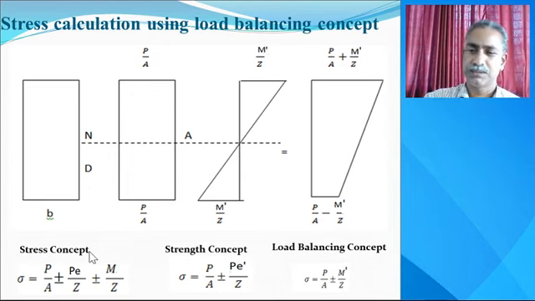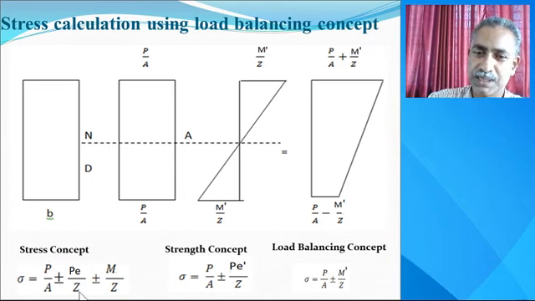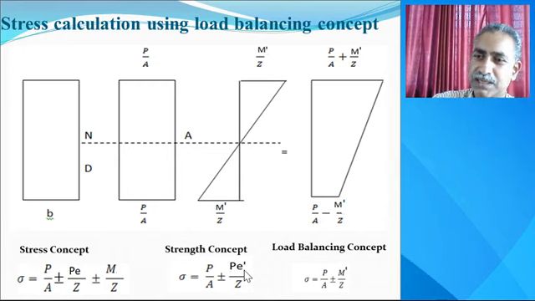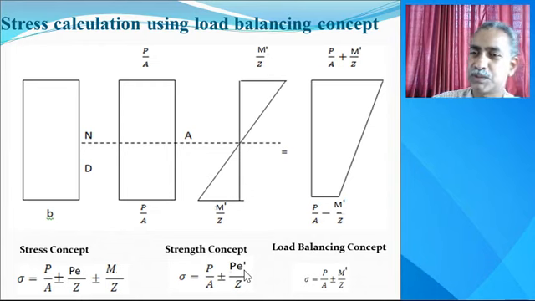Now, we have just revised all these three concepts. First concept: sigma is equal to P by A minus plus PE by Z plus minus M by Z. This is the stress concept. Now in the strain concept, instead of E we have considered E dash. What is E dash? E dash is the eccentricity of the resultant compressive force with reference to the CG or neutral axis. So P by A plus minus P E dash divided by Z, that is the strain concept.